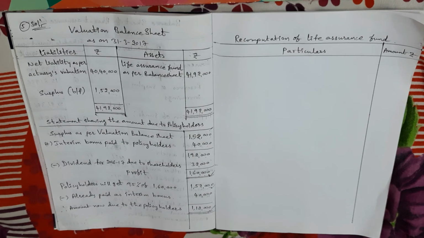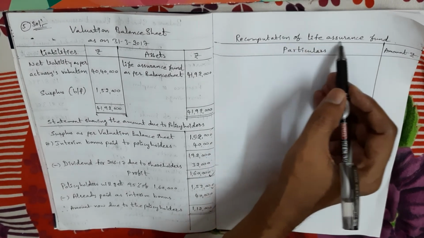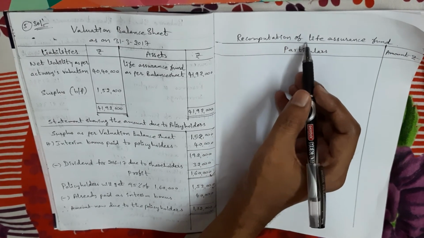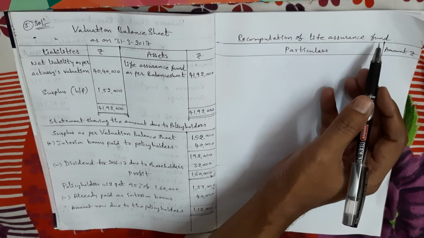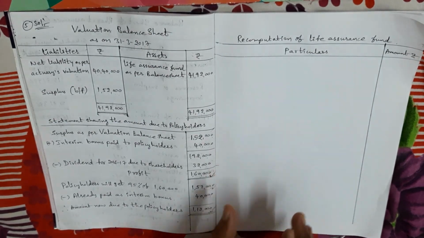Okay, right, next, the last topic, recomputation of life assurance fund. So my dears, recomputation of life assurance fund. Okay, so in recomputation of life assurance fund, we take two types of items.